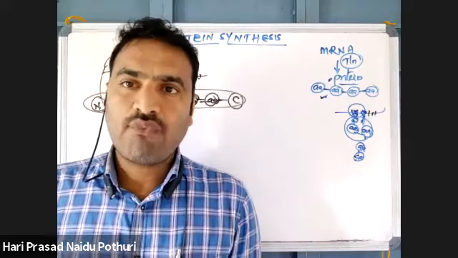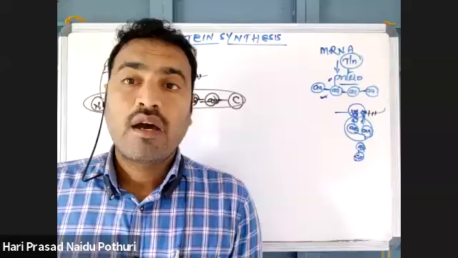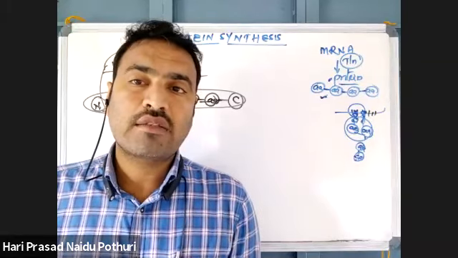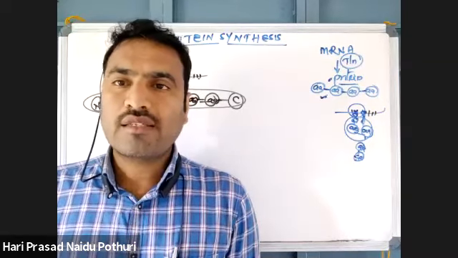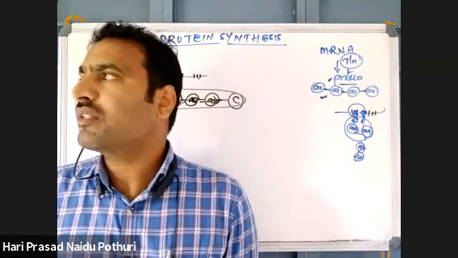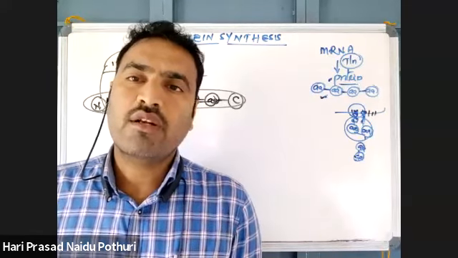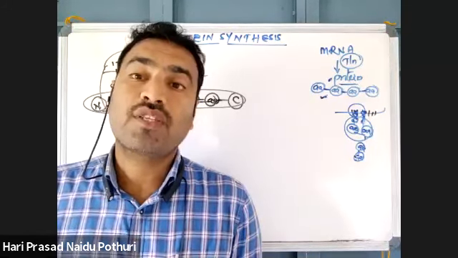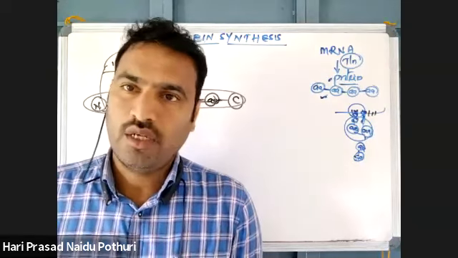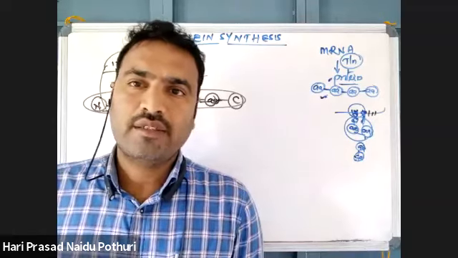That charging of amino acid to the tRNA molecule is done by what? Amino acyl synthetase enzyme. Amino acyl synthetase is an enzyme that adds an amino acid to the 3' hydroxyl group of tRNA. That is what we call charging, so that there is formation of a charged tRNA molecule. Once that charged tRNA molecule is there, then it will be carried.